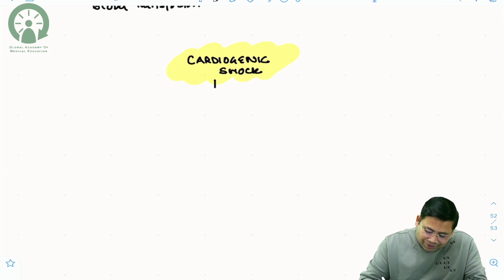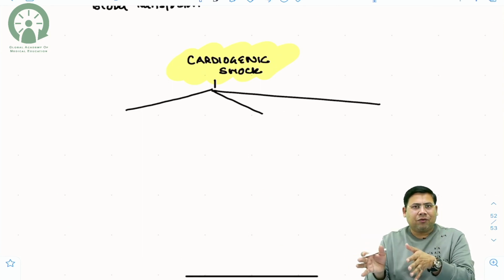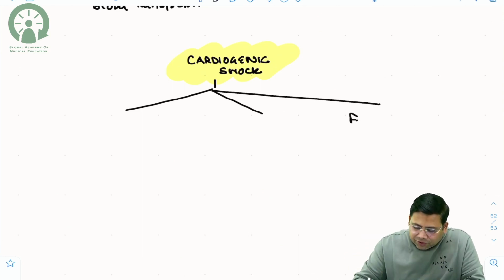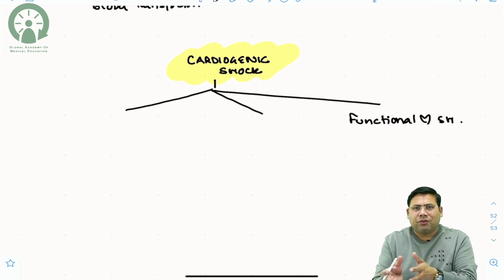Now what could be the reasons for this pump failure, students? There are three important directions where you can think. Sir, there could be some functional problem with the heart. So functional cardiogenic shock. Sir, there could be some problem with the flow, obstruction to the flow.